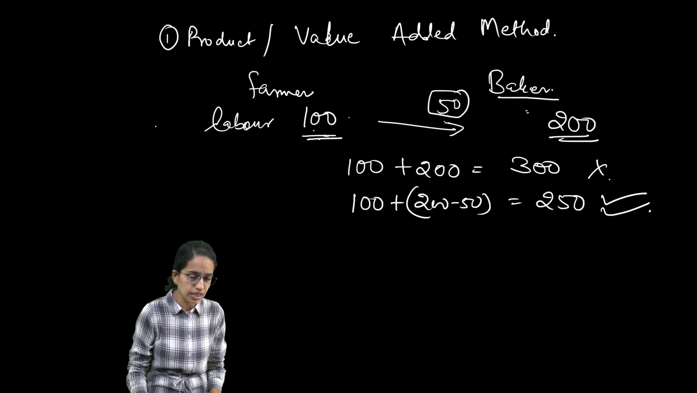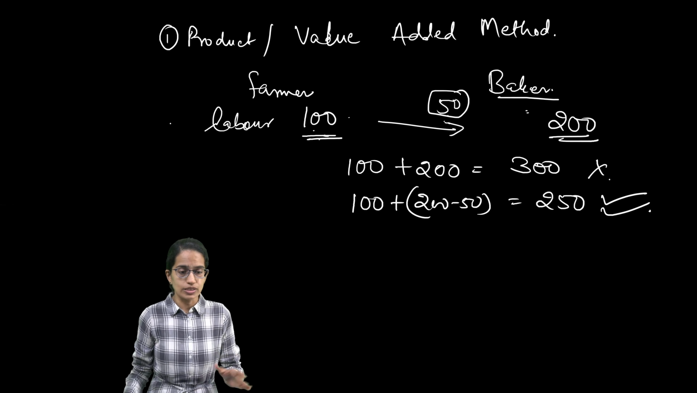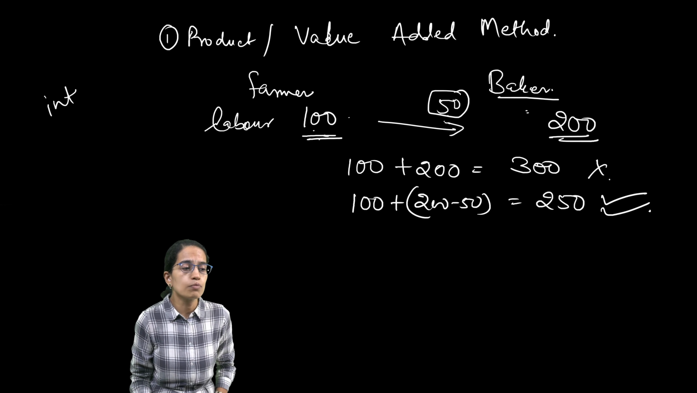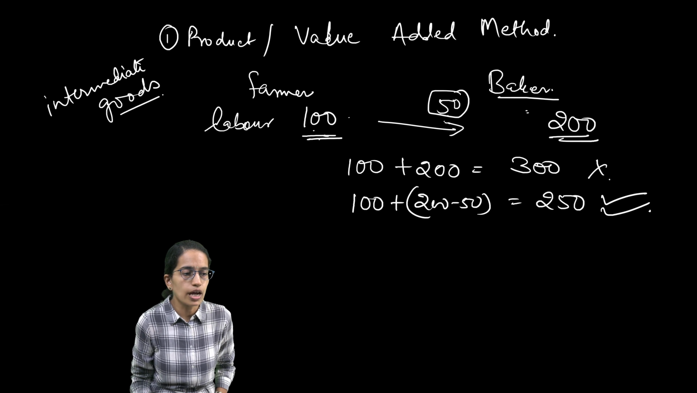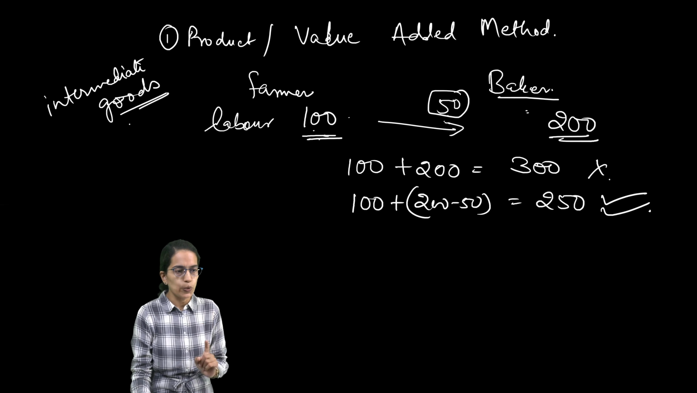As I mentioned, in the case of value addition, first of all, it's a flow variable, so it's constantly going on. The second important thing is that we are removing the intermediate goods. Intermediate goods are not double counted. So that's another important thing that we must be acquainted with here.